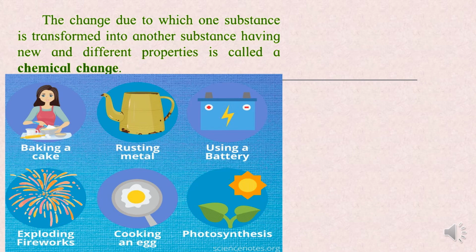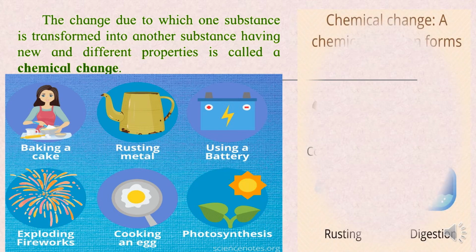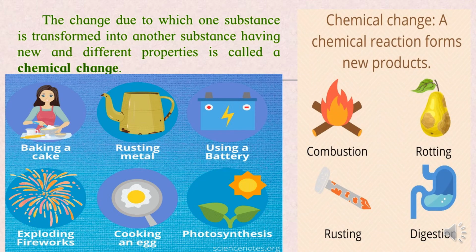So the changes due to which one substance is transformed into another substance having new and different properties is called a chemical change. A chemical reaction forms a new product, like combustion, burning. When you're burning wood, the wood burns and a new substance is formed, that is the ash. Okay, rotting of the fruits, digestion, rusting, all these examples that you see on the screen come under chemical changes.